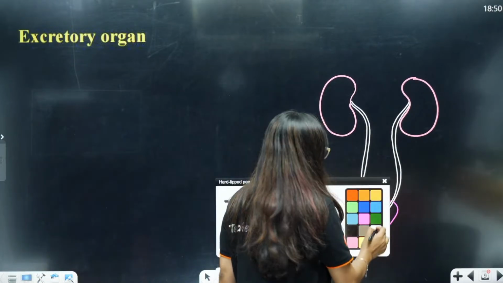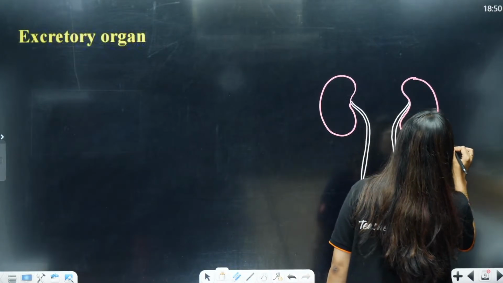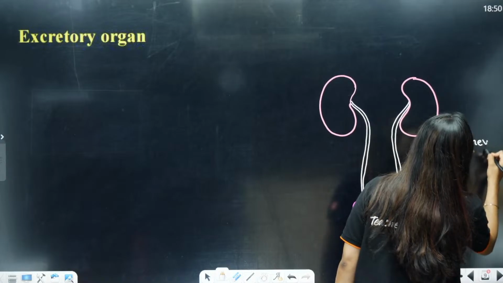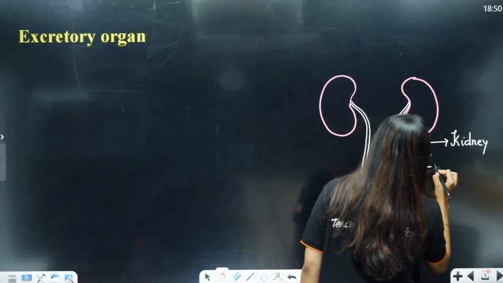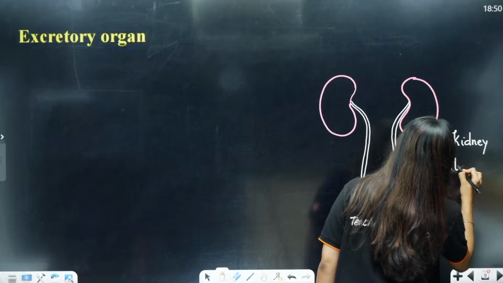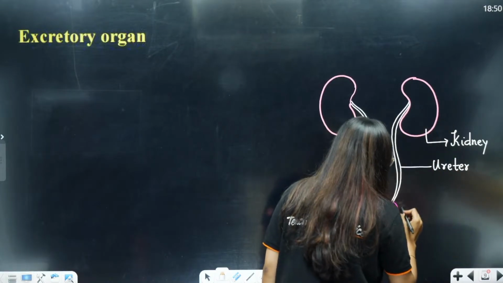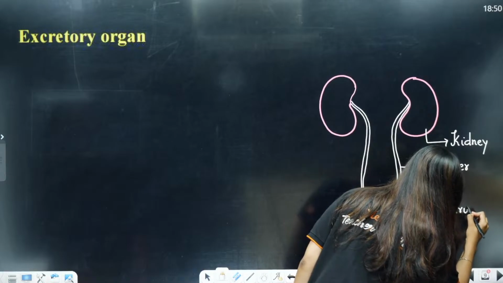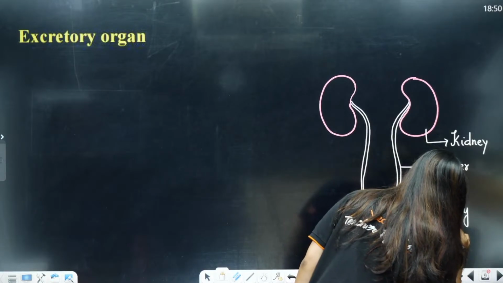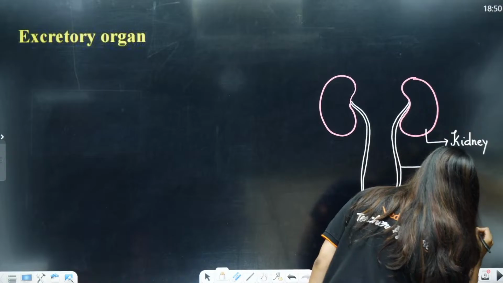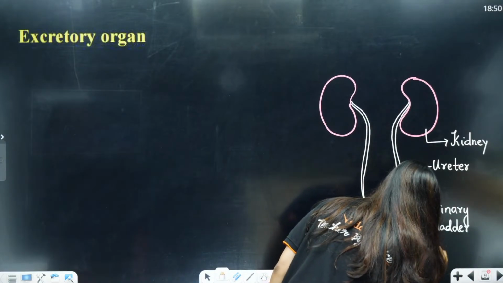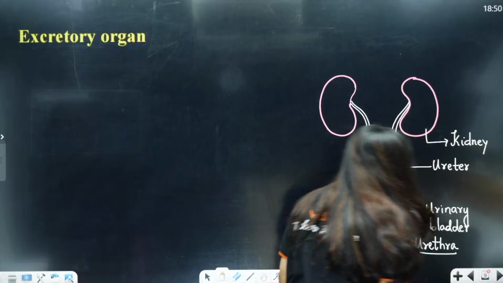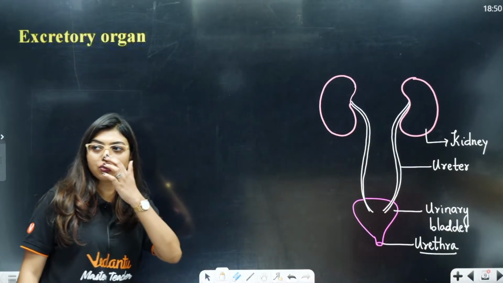So, it starts with your pair of bean shaped reddish color kidneys, which are going to do the urine formation. Then we have ureter which is going to carry the urine from the kidney and it is going to store in the urinary bladder. And then we have urethra which is an opening, and they are going to have sphincters at the end who are going to decide the opening of the urine, clear?